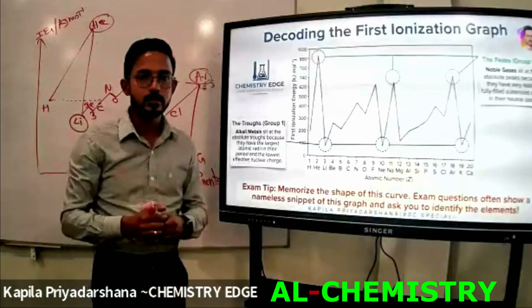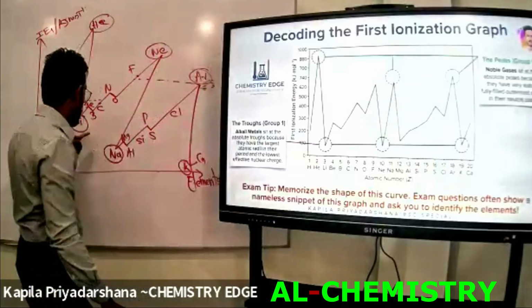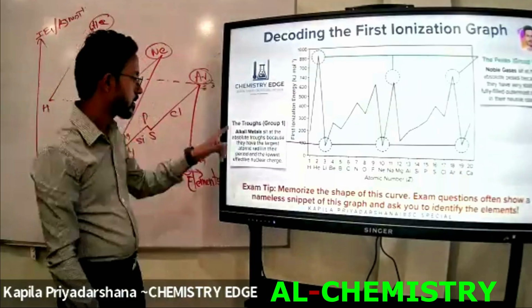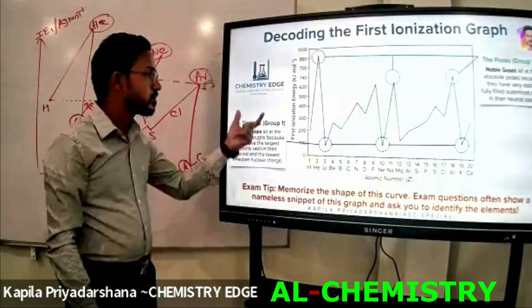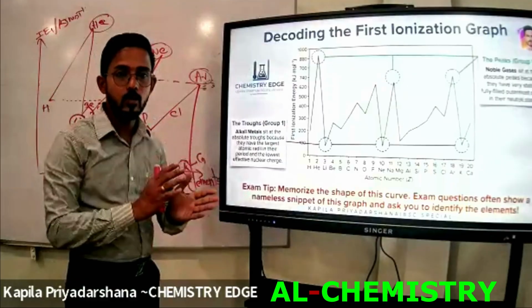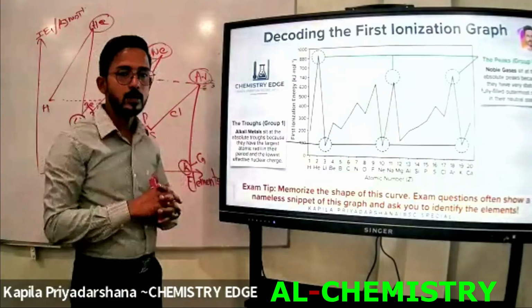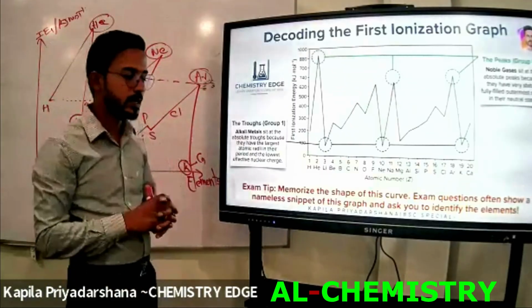That's the main reason for obtaining the lowest first ionization energy in the group 1 elements. Group 1 elements are known as the alkali metals. Group 2 elements are the alkaline earth metals, right?